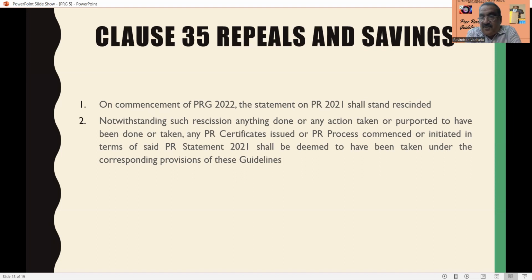Then, notwithstanding any decision, anything done, or any action taken or purported to have been taken, any peer review certificate issued under the Statement on Peer Review 2021, where the process has commenced, and the peer review guidelines of 2022 come into effect from 1/10/2022, that is, all those that are pending on 1/10/2022, are to be treated at par with the peer review guidelines of 2022. Anything initiated in terms of the said Statement on Peer Review 2021 shall be deemed to have been taken under the corresponding provisions of these guidelines.